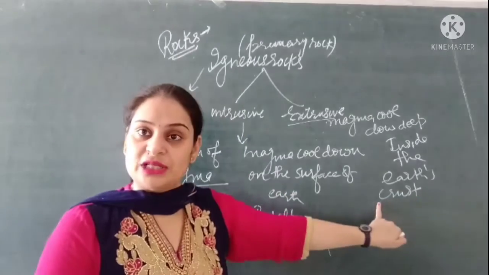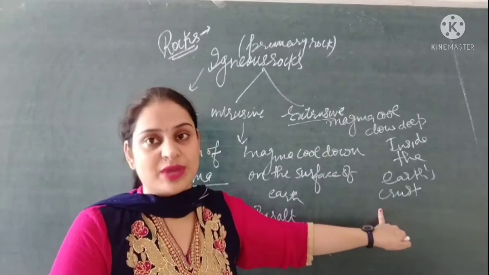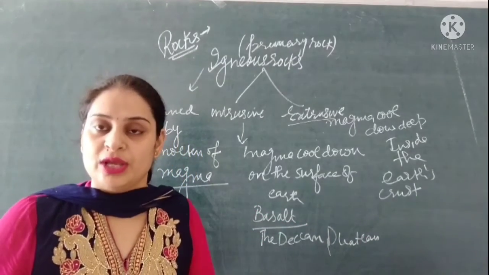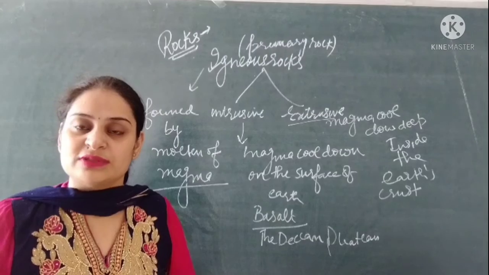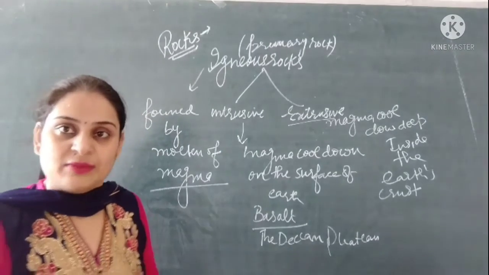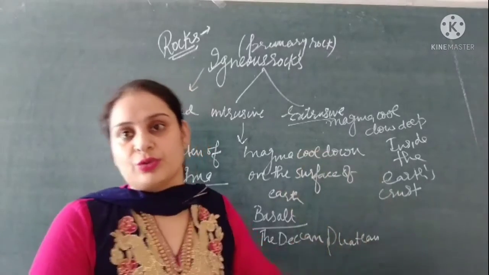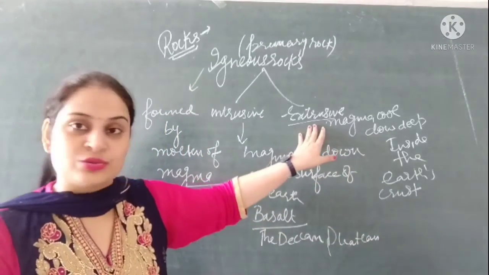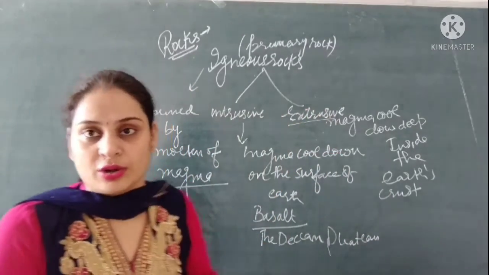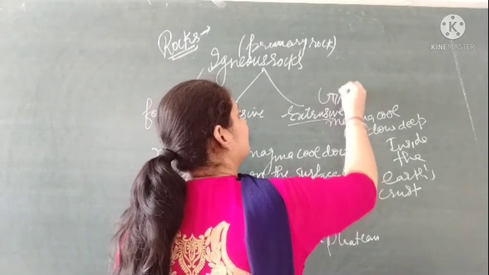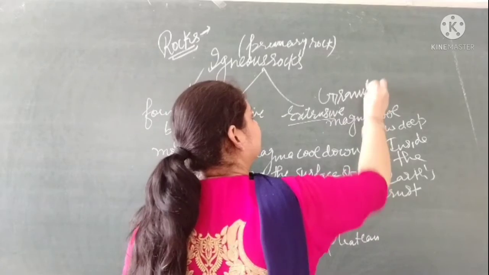As we know, the temperature inside the earth's crust is very high, so it takes the magma time to cool down. The rocks formed when the magma cools down deep inside the earth's crust are known as extrusive igneous rock. The example of extrusive igneous rock is granite.